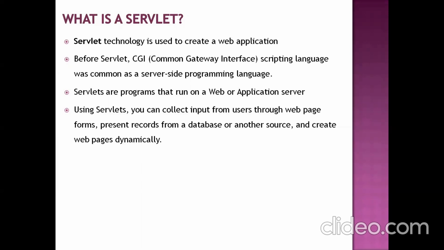Some example technologies I'll tell you. Apache Tomcat server is one of the web servers. BEA WebLogic server is one of the web servers. Resin server is one of the web servers. From Microsoft, we have one more server, that is IIS, and JBoss is also one of the web servers. Most of these servers are open source products only, so you can easily download them from the internet. After that, you have to install that web server in your system. Once you set up this environment, then you can create your servlet programs.